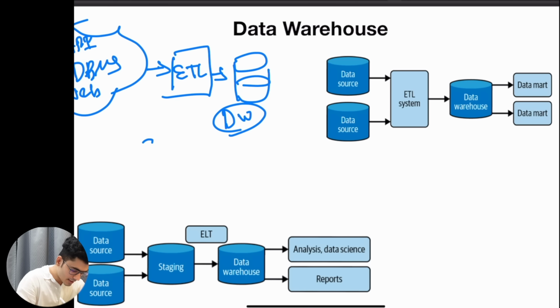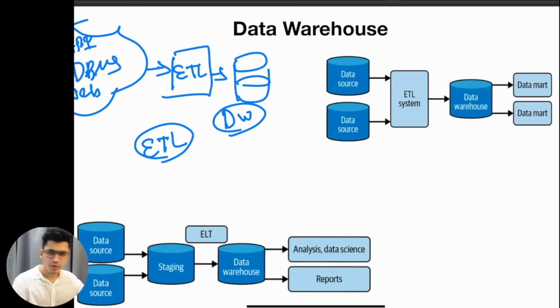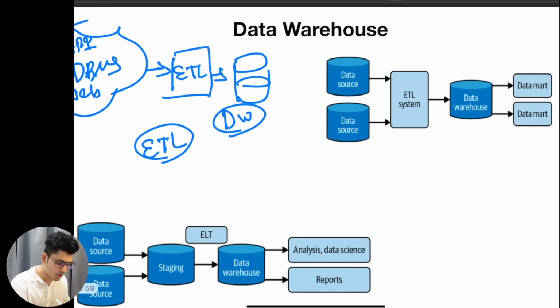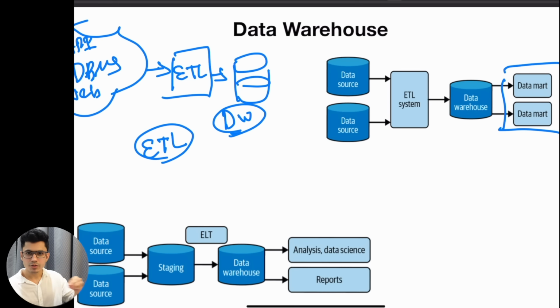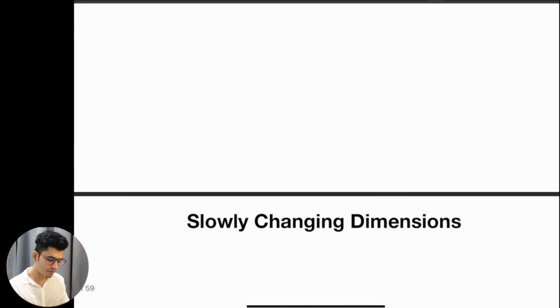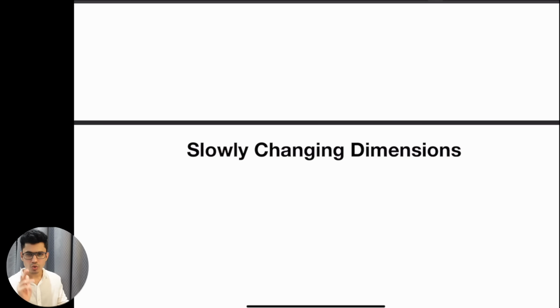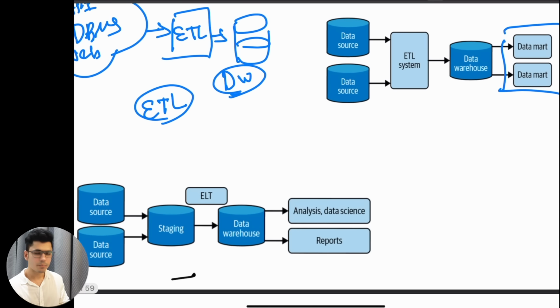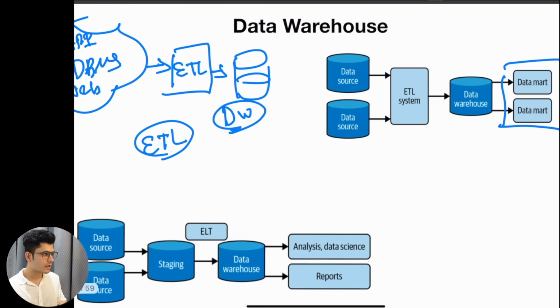This is the ETL pipeline. What we are doing is that we are extracting data, we are doing some transformation, and then we are loading our data onto the data warehouse. And then we have a data mart. We will understand the data mart; we have a dedicated slide for that, but this is the simple understanding of a data warehouse. Now I want to deep dive into the individual components of a data warehouse and how the data warehouse is built. We will talk about dimensional modeling, and we will talk about slowly changing dimensions. These are the two concepts that I want to touch on that are important for building a data warehouse. So let's talk about that one by one.